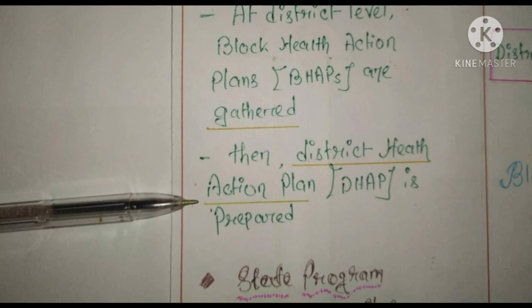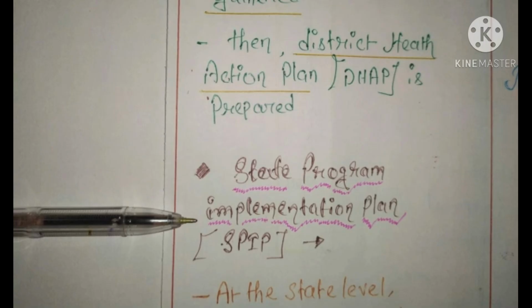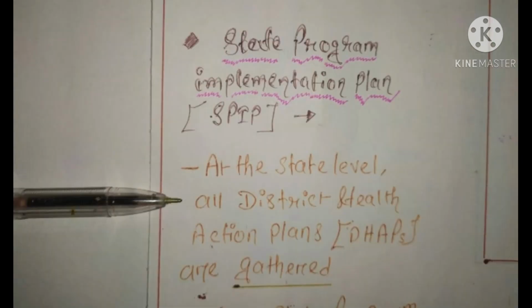So bottom-up approach means this process is applied from downward to upward, from village to the district. Now let's see the third point. State program implementation plan. At the state level, all district health action plans are gathered.